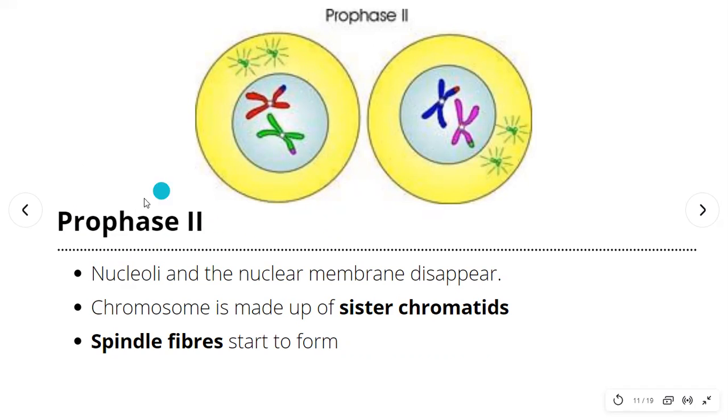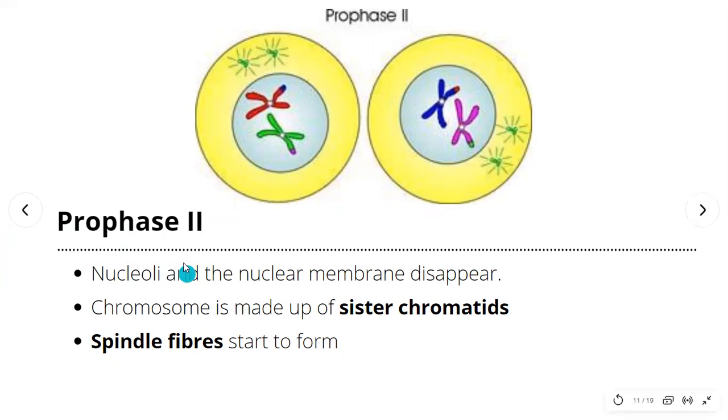In prophase 2, I'm going to tell you that in meiosis 2, everything is going to be quite similar to mitosis, which still has prophase, metaphase, anaphase, and telophase, the PMAT. All the processes are quite similar to mitosis, just that meiosis 1 is different, and meiosis 2 is almost the same as mitosis.